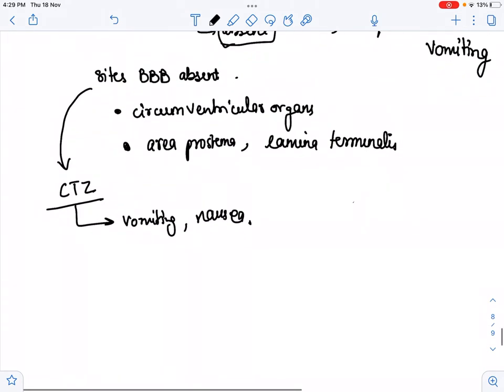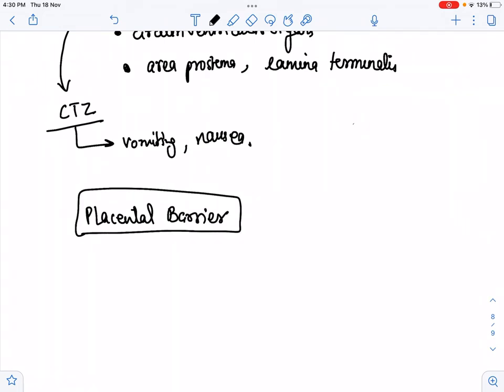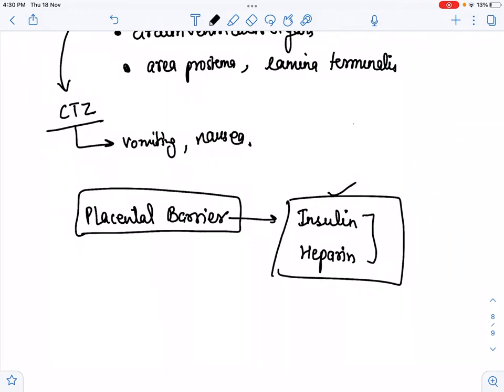Now another barrier is the placental barrier, the blood placental barrier. In the blood placental barrier, there are two drugs which never cross the placental barrier, that is insulin and heparin, because these two drugs never cross the blood placenta barrier, and there is no side effect of these two drugs in pregnancy because they are unable to cross the placental barrier.